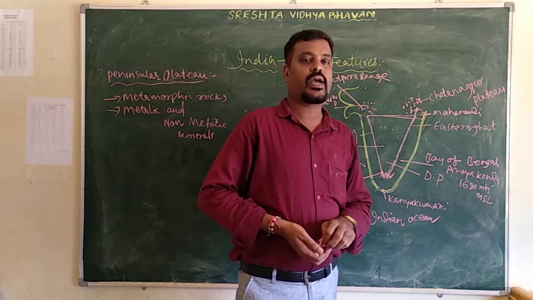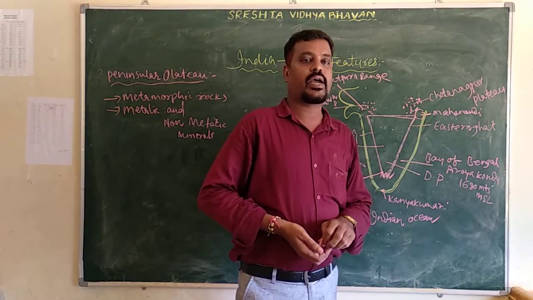Now the eastern coastal plain. I already told you the eastern coastal plain stretches from the Mahanadi to the Kaveri Delta. The eastern coastal plain is also divided into three parts.